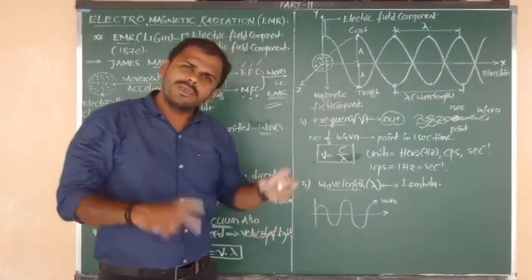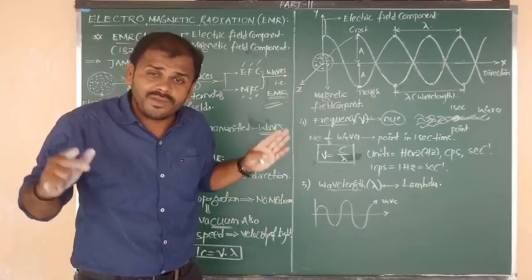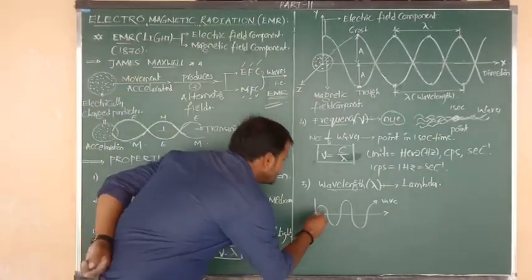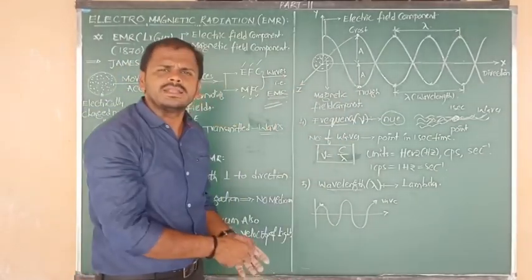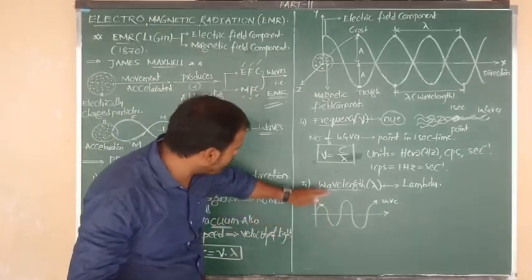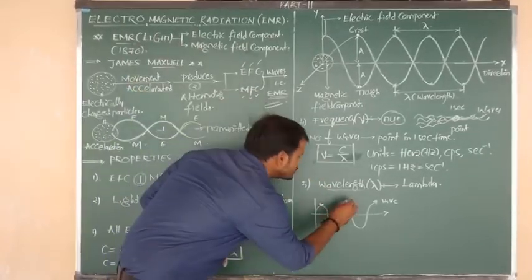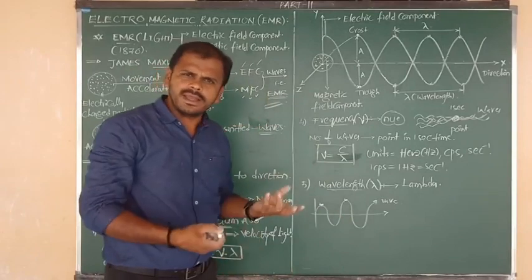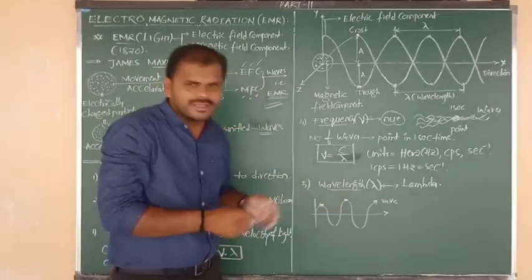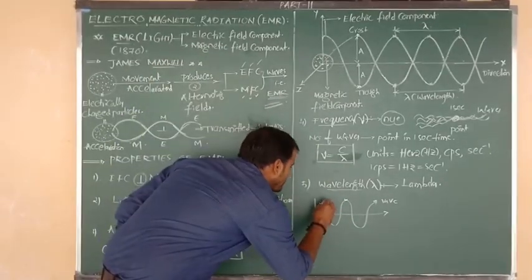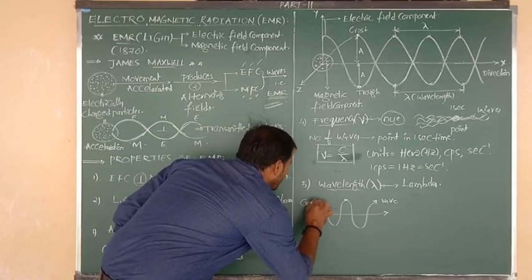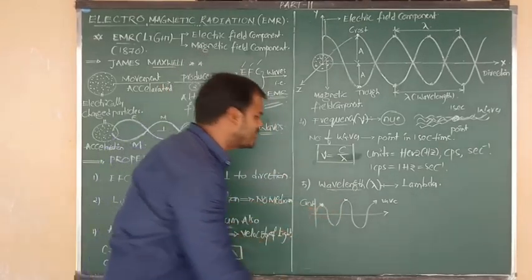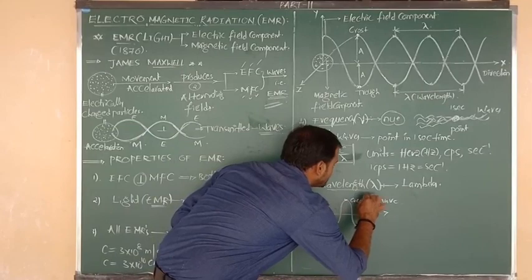This point contains maximum upward displacement, and this other point also contains maximum upward displacement. This is called a crest.